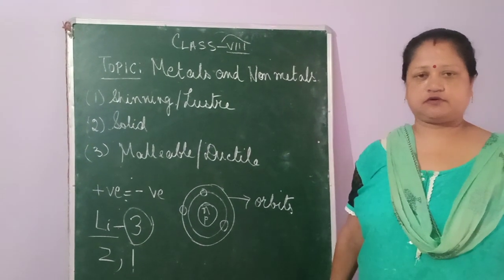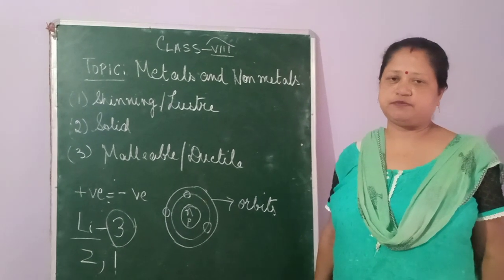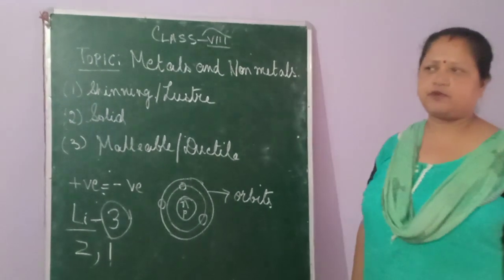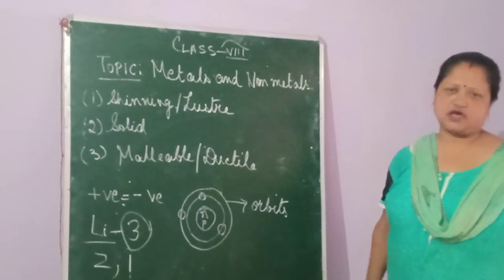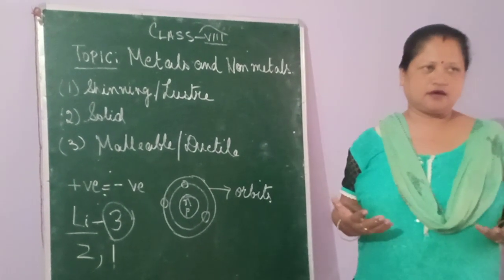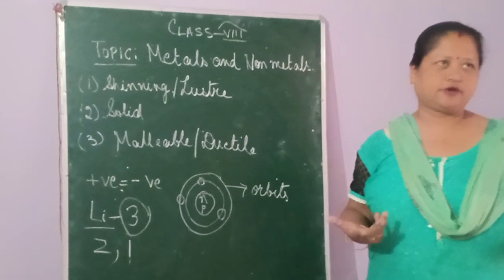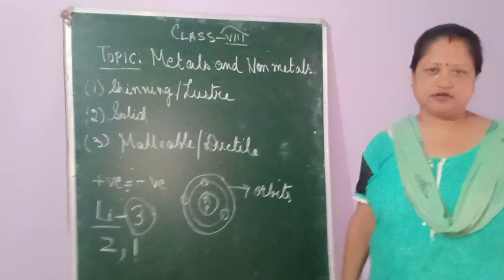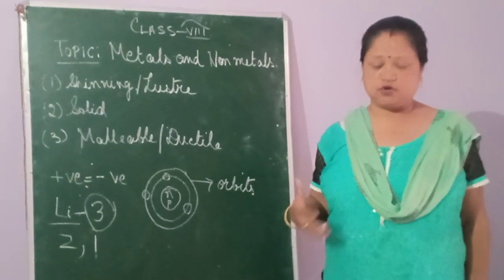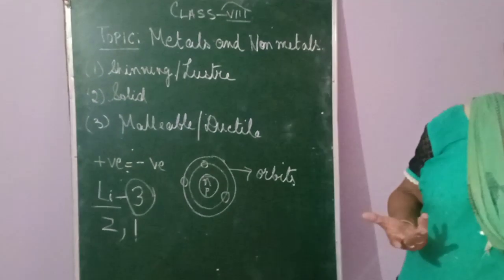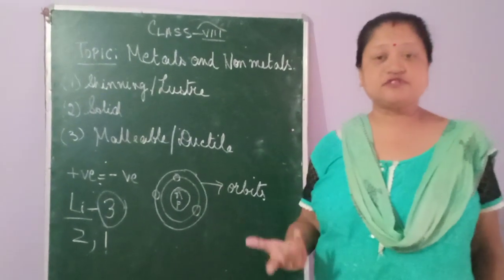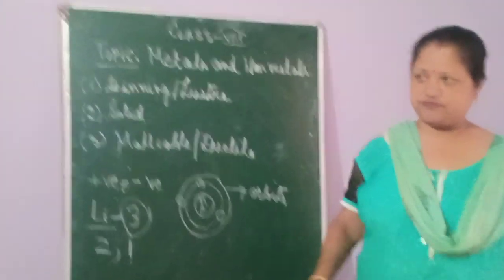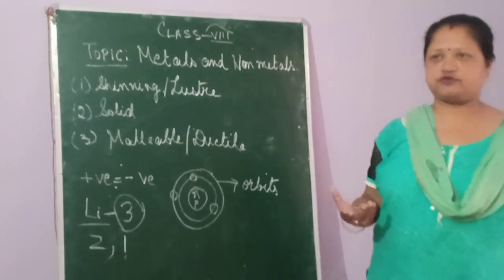Today, since we have completed the last chapter, we will be starting with the new chapter, metals and non-metals. When we are talking about metals and non-metals, if I ask you to give an example of metals, you will obviously tell me iron. If I ask for more examples, even silver is a metal. Gold is a metal too.